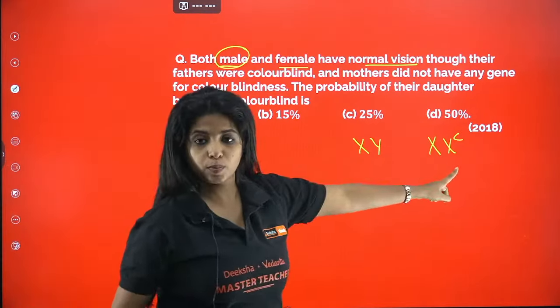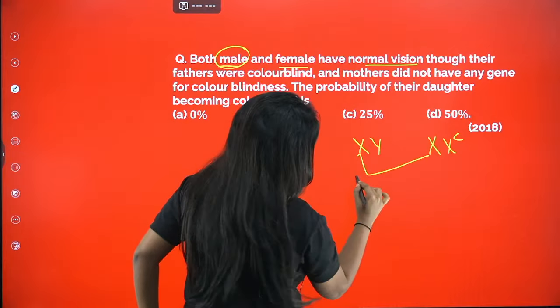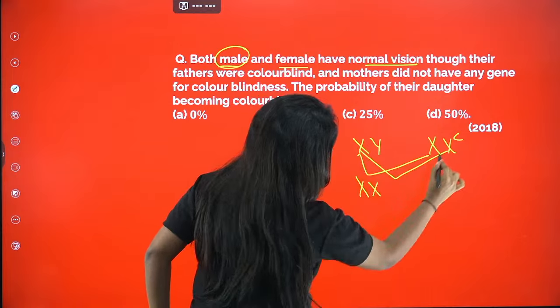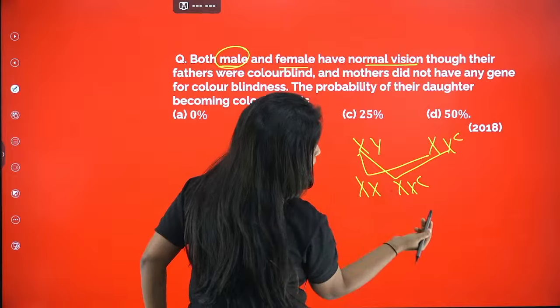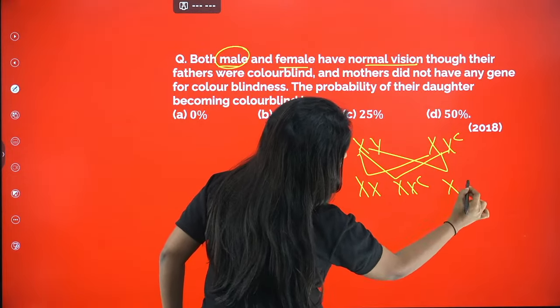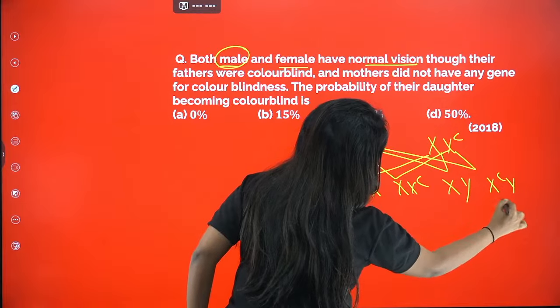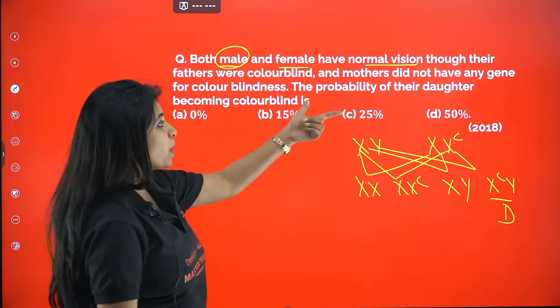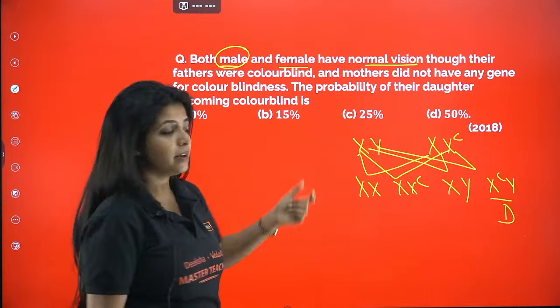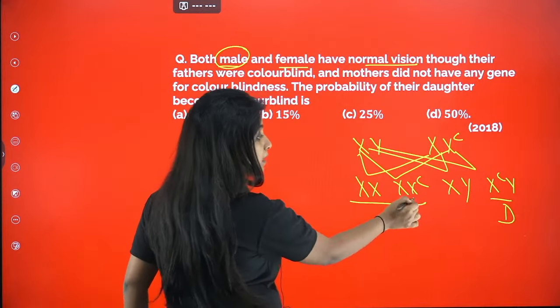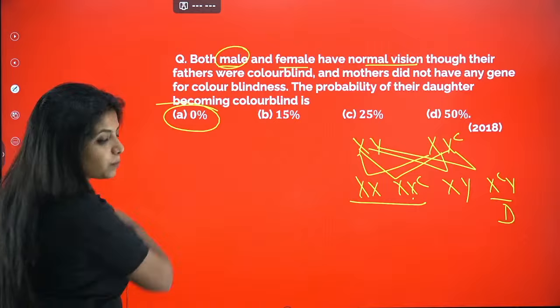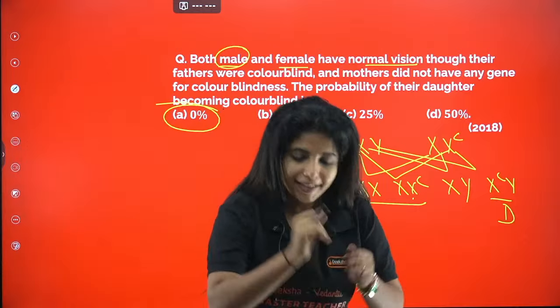So suppose this and this are being fused. When I cross this with this, I get XX, normal female. When I cross this with this, I get a carrier female, but again she is normal. This with this, I get XY, a normal male. This with this, I get a diseased man. But the question is the probability of their daughter becoming colorblind. So none of the daughters are colorblind. One is a carrier, one is normal. So the answer is 0%. You all were correct.